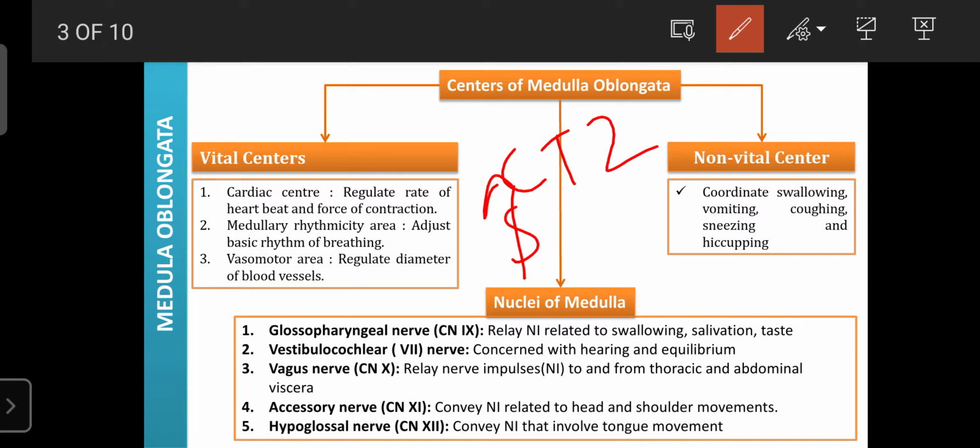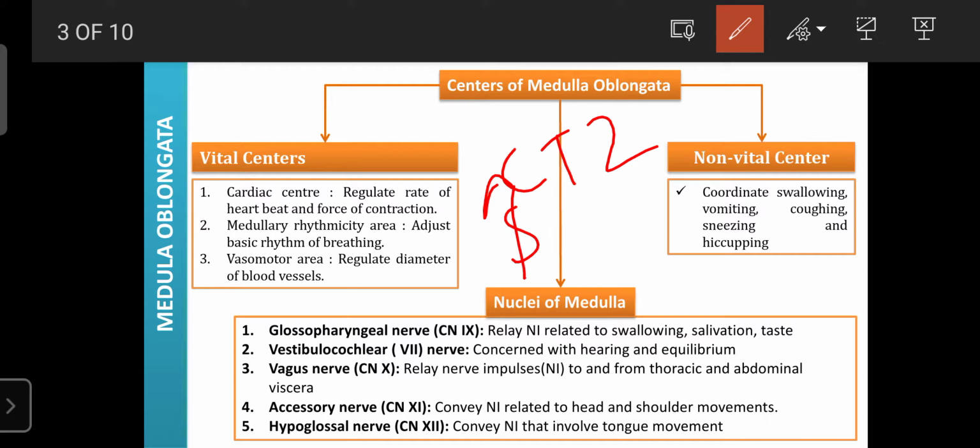These also help in the removal of unwanted substances and toxicants from the lungs. That's why the medulla oblongata is involved in the regulation of swallowing, vomiting, coughing, sneezing, as well as hiccoughing. Regarding the nuclei, the medulla oblongata mainly consists of five nuclei,